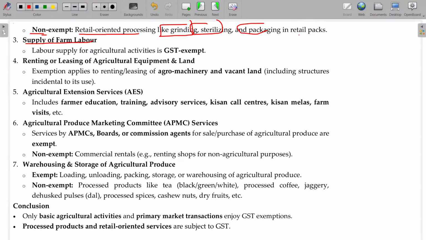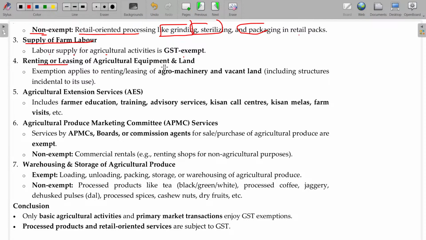And supply of farm labor. I may get the farm laborer from a contractor who has around 10 laborers. I cannot recruit my own labor, so whenever I am in need of a laborer, I approach the labor contractor. He will send me the laborer. Payment is given to the contractor, and the contractor will settle the payment to the laborers as he wishes. The service rendered by the labor contractor does not fall under GST. Labor supply for agricultural service is exempted.